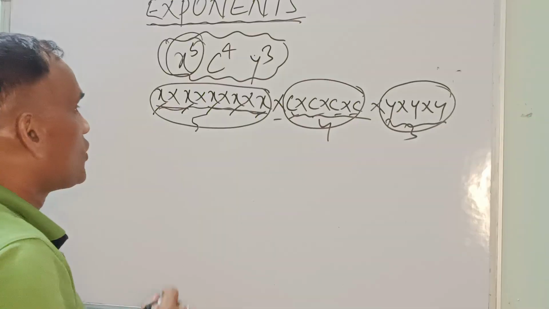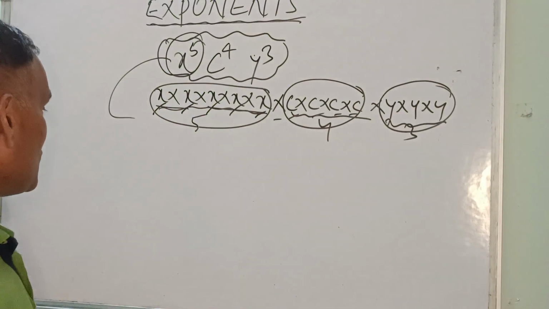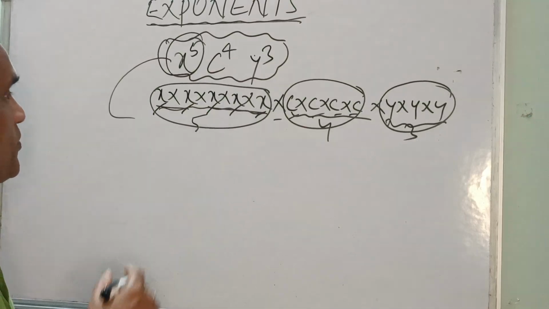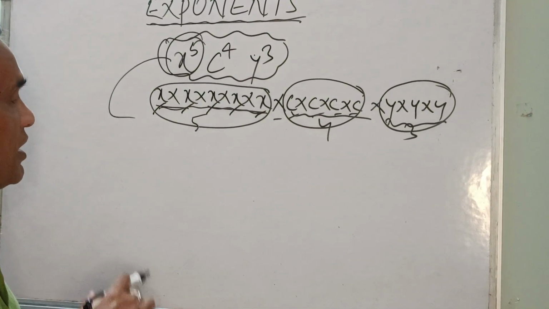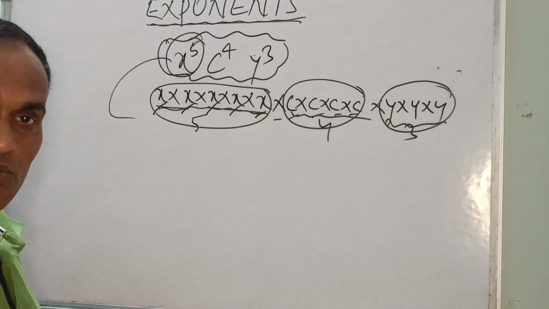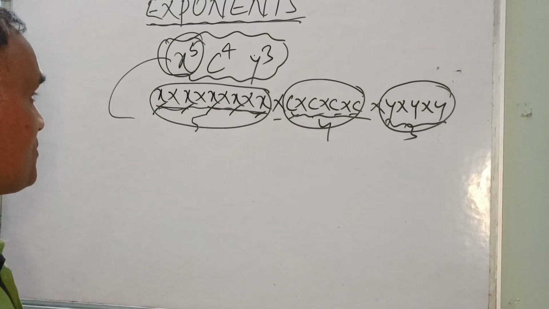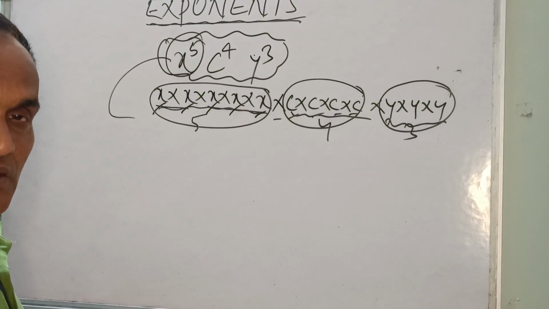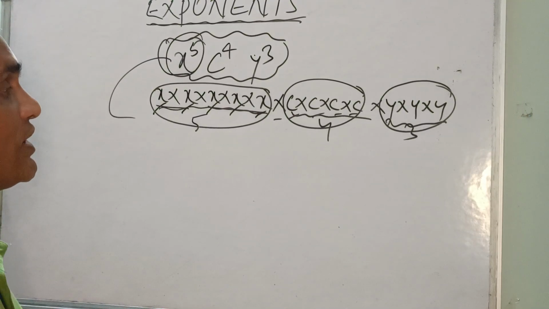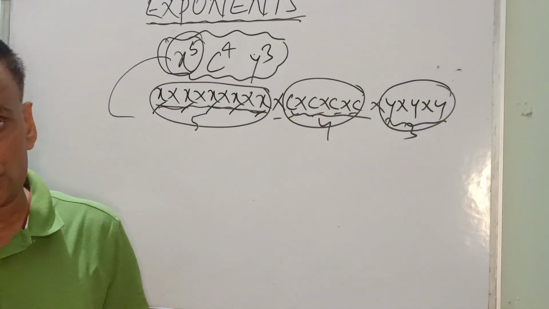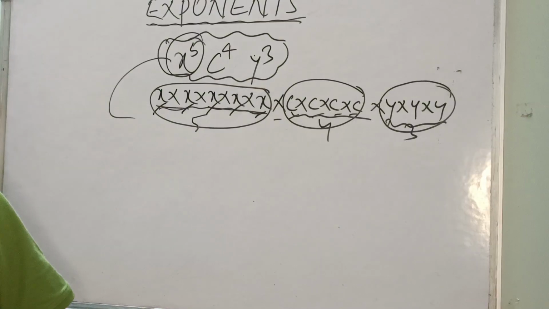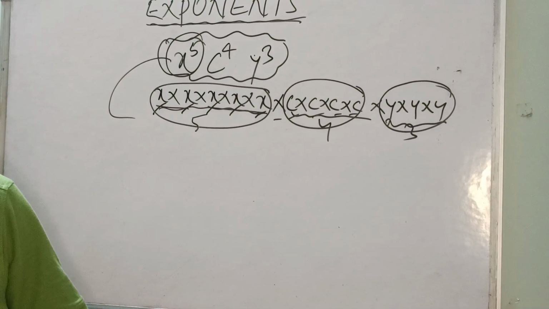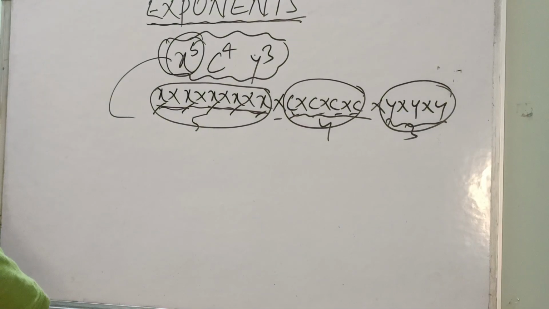Okay. So you have seen how we can represent x to the power 5, c to the power 4, y to the power 3 in exponent form. Right? Is it clear to you? This is a basic. This must be clear in your mind. This is going to help you in further questions that we are going to solve in the next example.